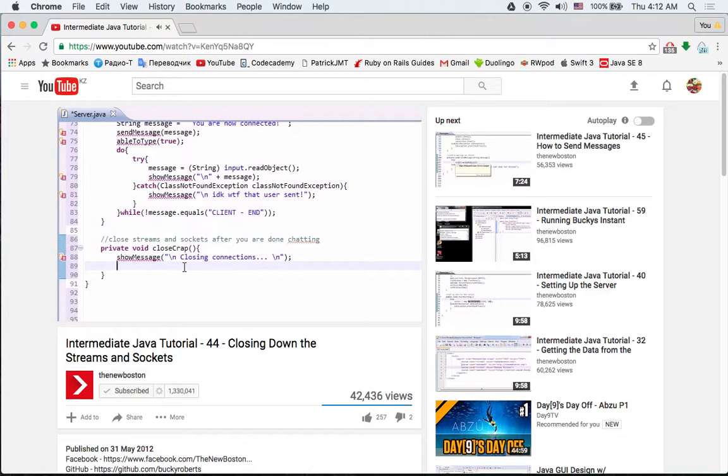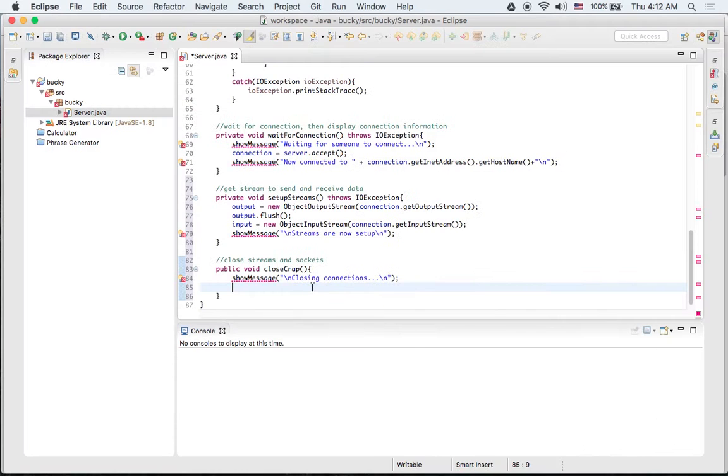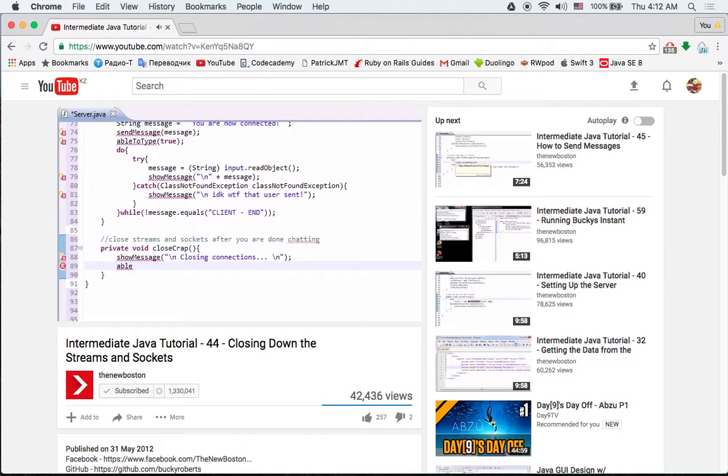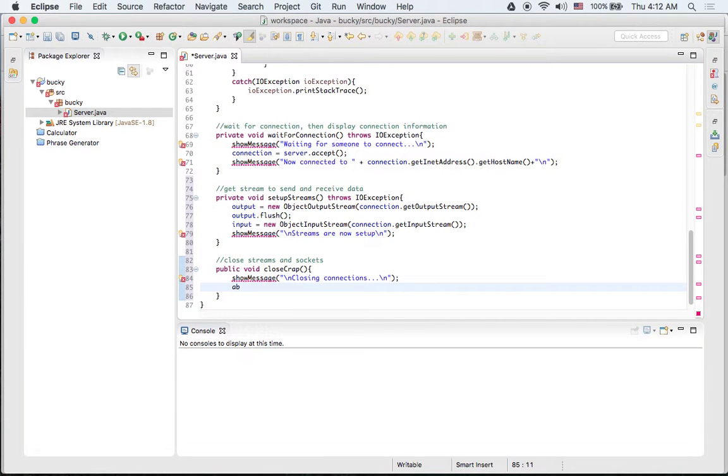So remember when I told you guys that it would be not very good in programming terms to let the user be able to type when they're not connected to anyone? Well, that's the first thing we want to do. We want to shut down their ability to type. So able to type, go ahead and set this equal to false. And this is another small method that we're going to have to build later on.